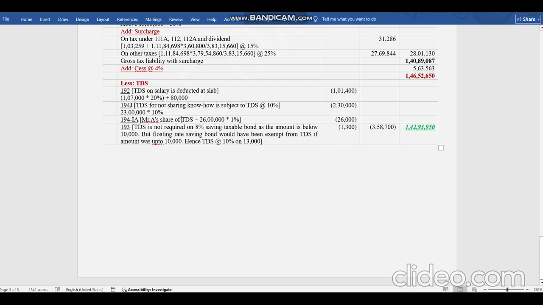So total deduction of TDS will be 358,700 and his net tax liability will be 1,42,93,950. Hope this clears all your doubts.